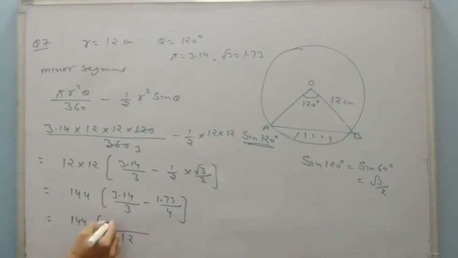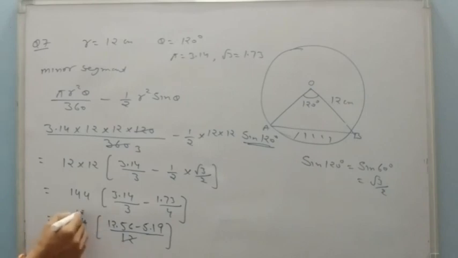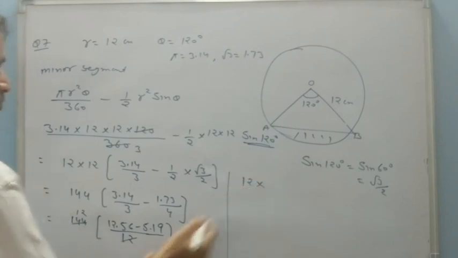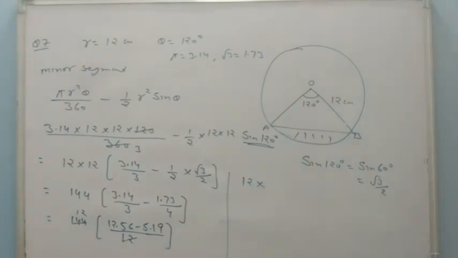This will be 12.56 minus 5.19. From this 12 it will be cancelled out. So it will be 12 into 12.56 minus 5.19.